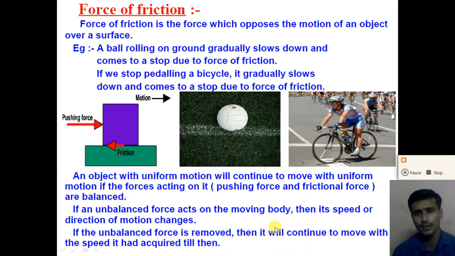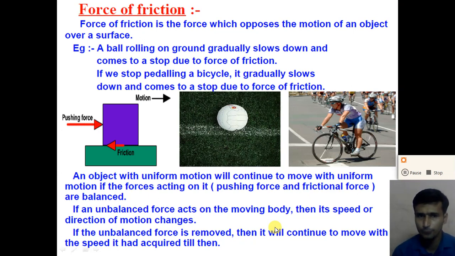So dear student, understand what we mean by the friction force. I hope that you understand what we mean by the balanced force and the unbalanced force, what the characteristics of the balanced force and the unbalanced force are, and the friction force. So what do we mean by the friction force?